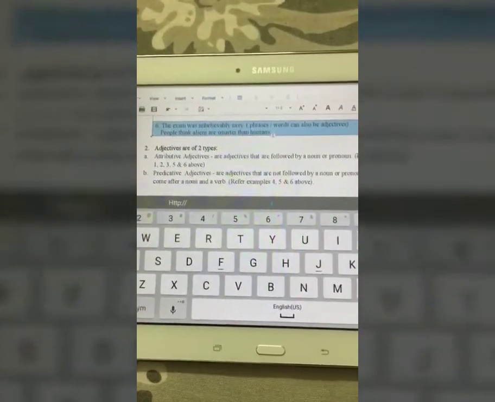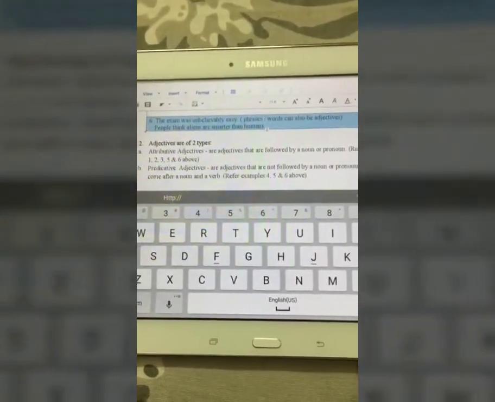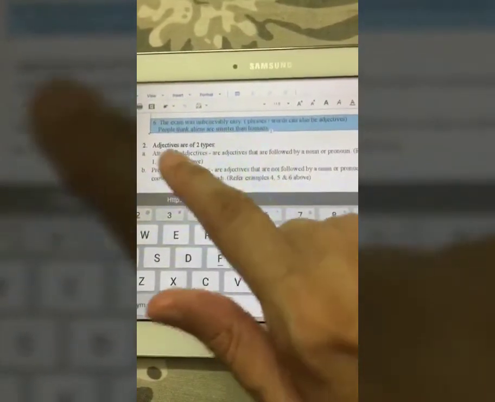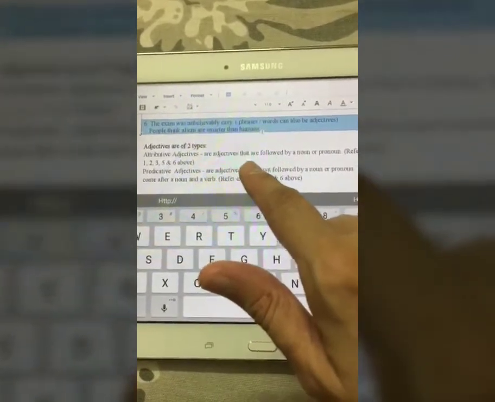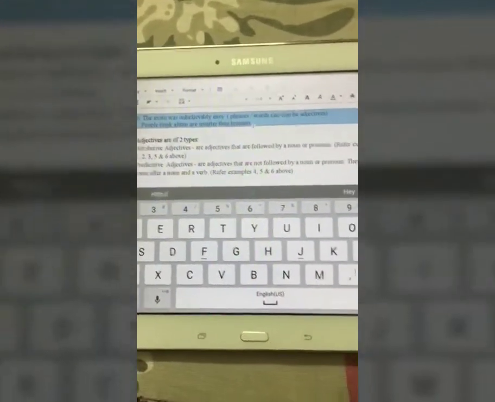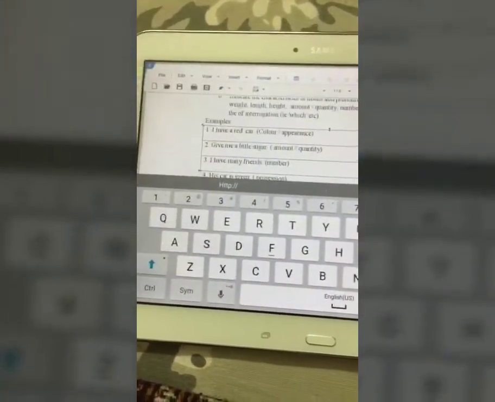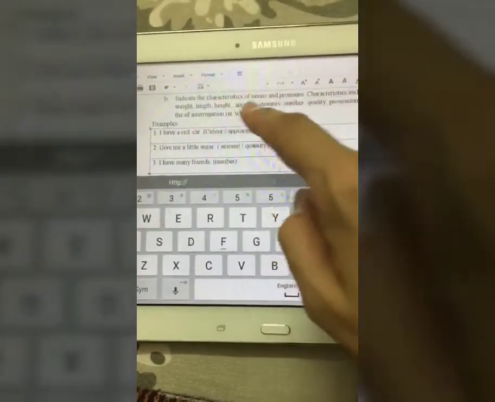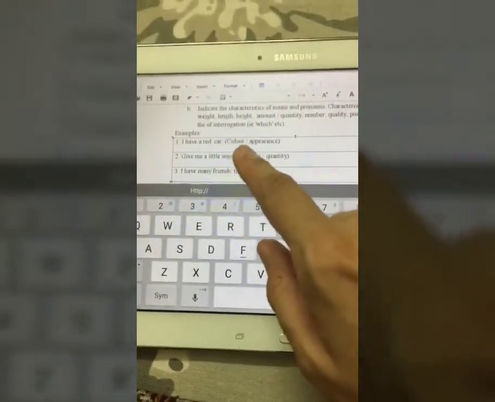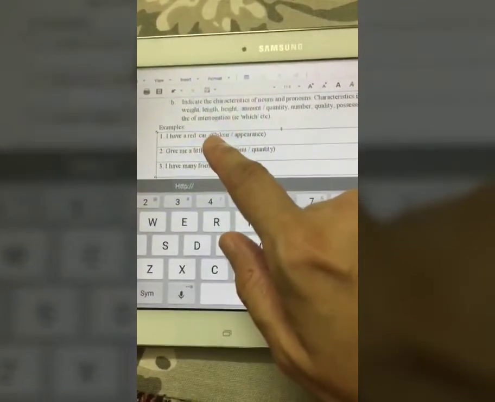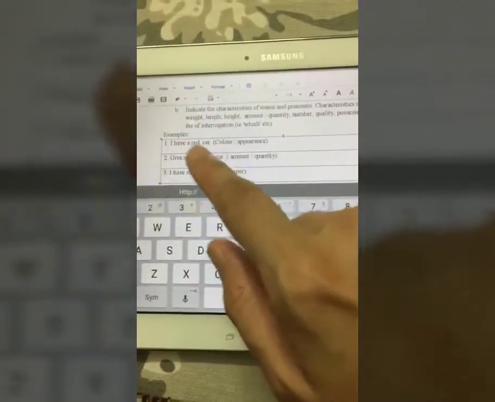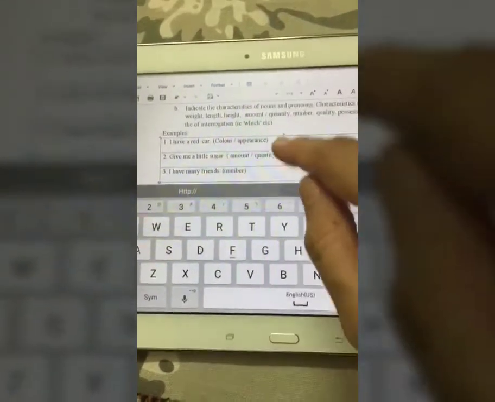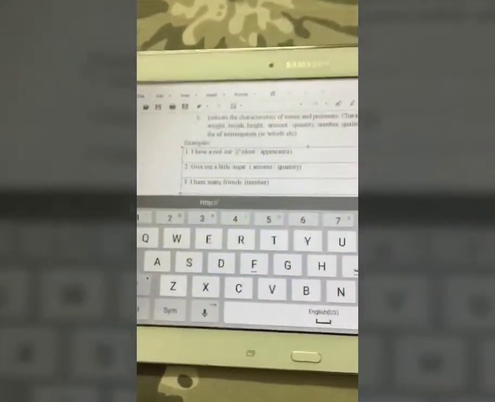Now, adjectives are mainly of 2 types: attributive adjectives and predicative adjectives. Attributive adjectives are nothing but adjectives which are followed by a noun or a pronoun. For example, example number 1, 2, 3. See, I have a red car. So red is followed by the noun car. Give me a little sugar. Little is followed by the noun sugar. I have many friends. Many is followed by the noun friends.